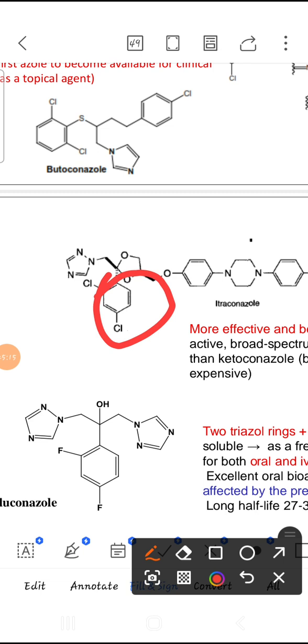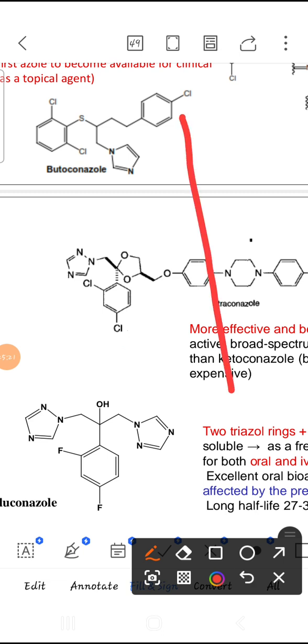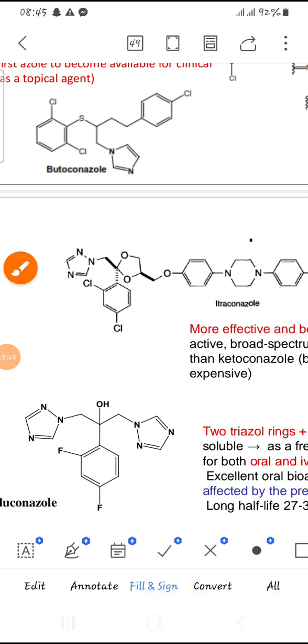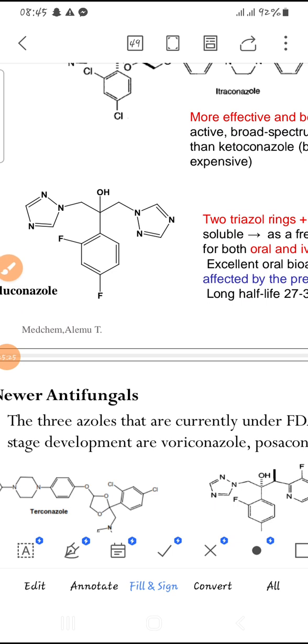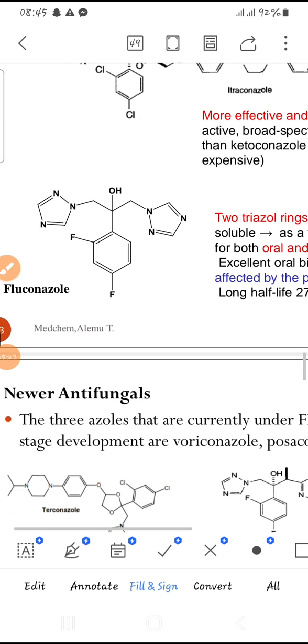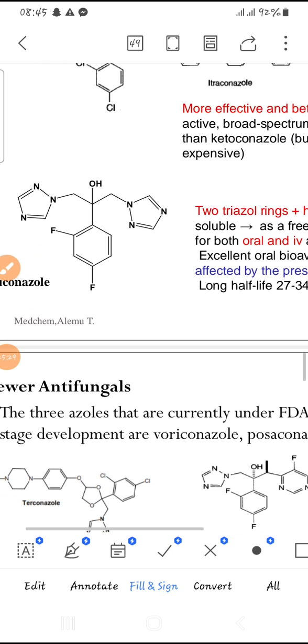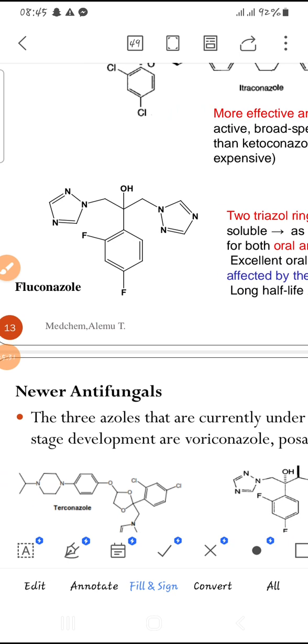To have effect, it must be separated with two carbons. That is essential. That is important. This is the structure of fluconazole. Fluconazole has two triazole rings.